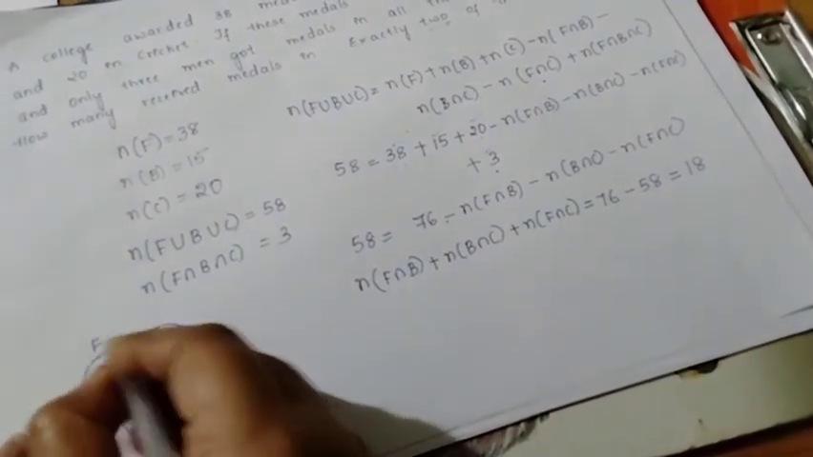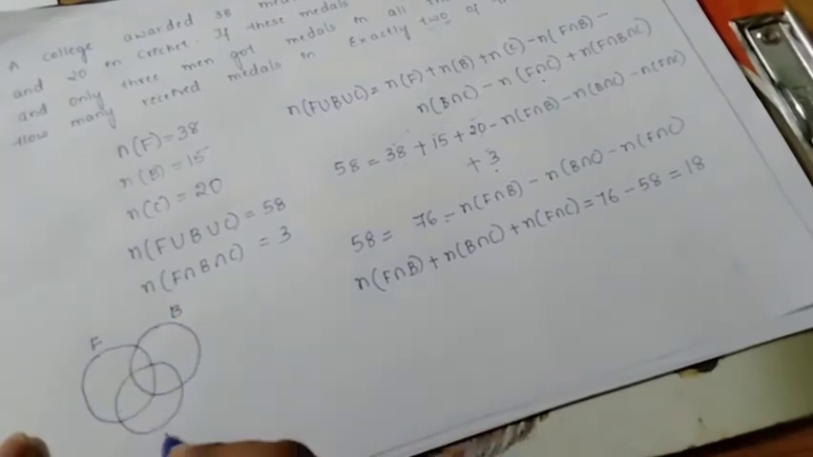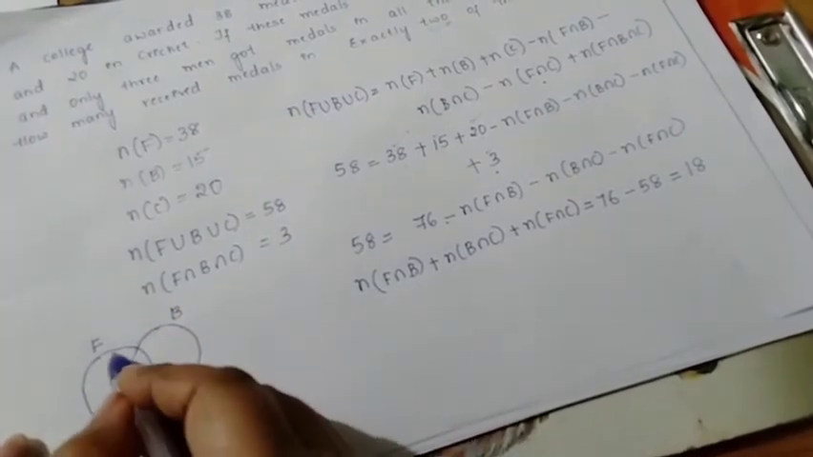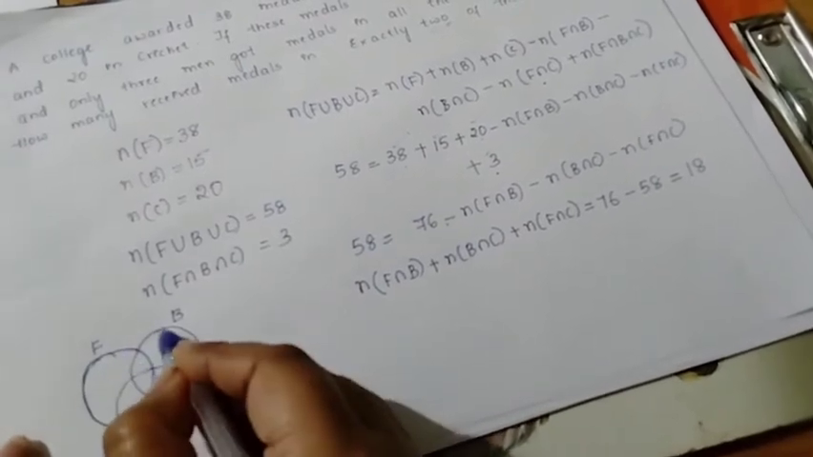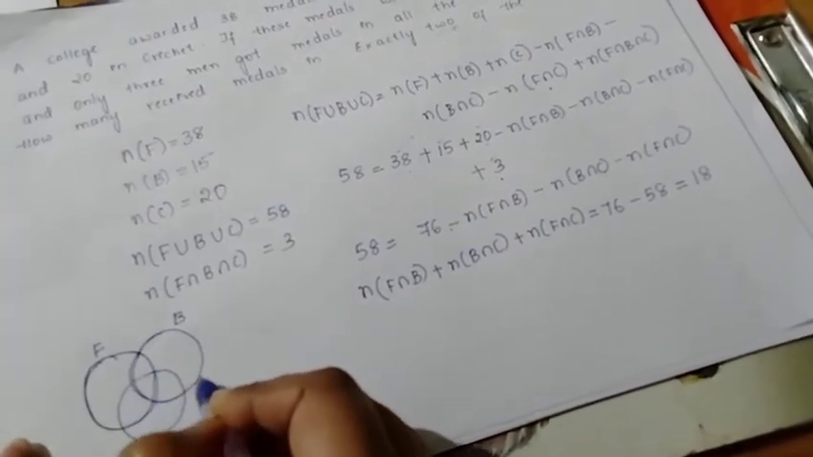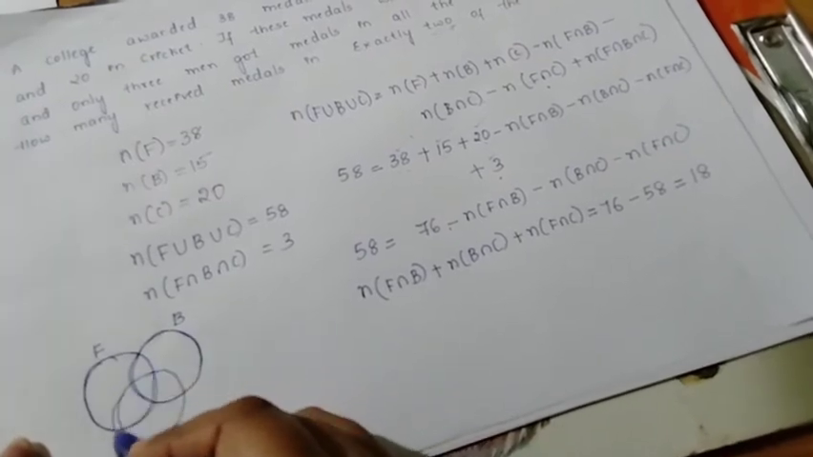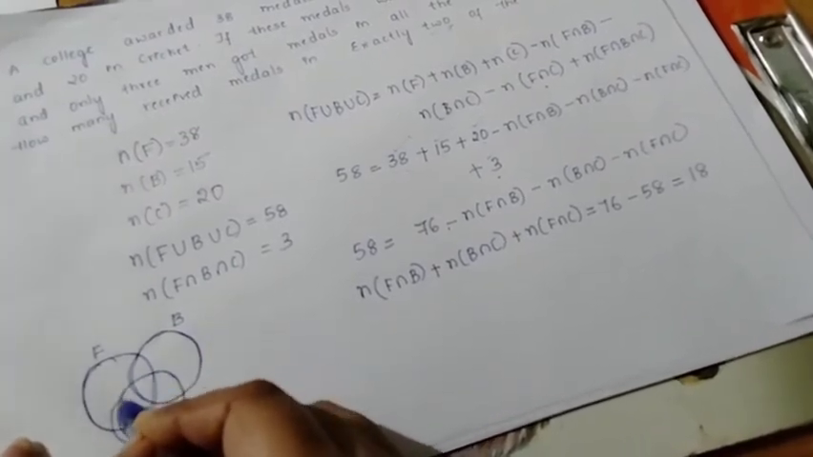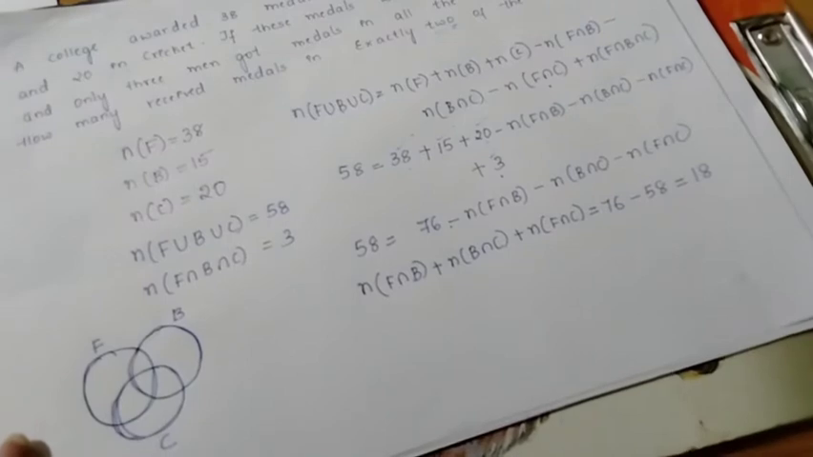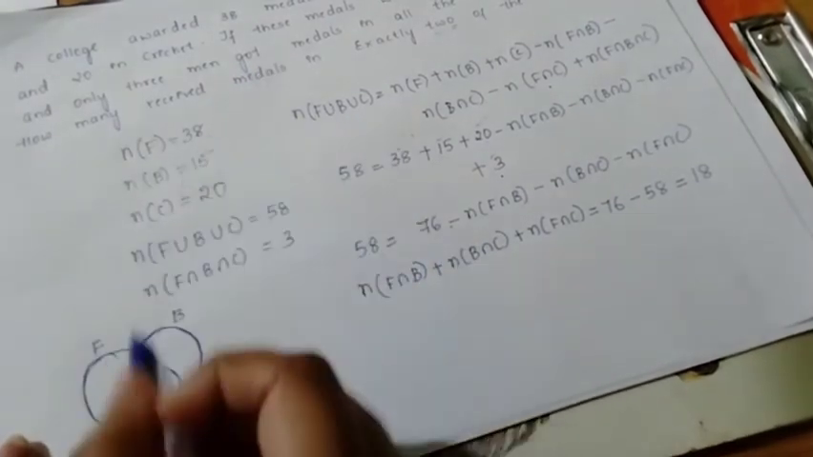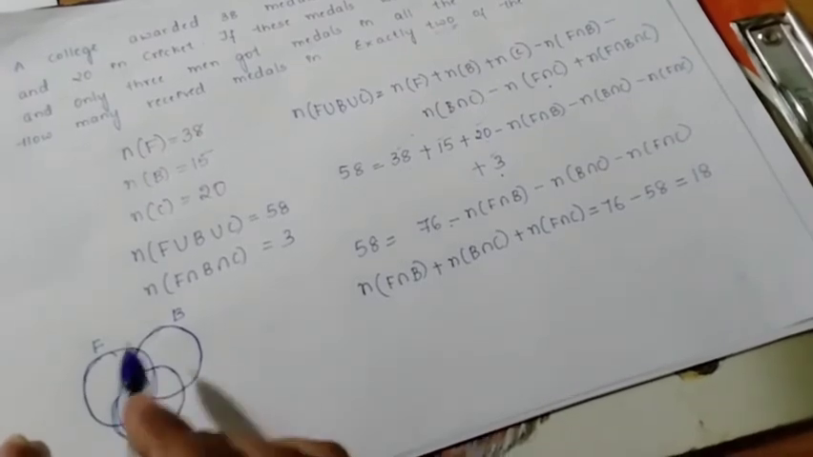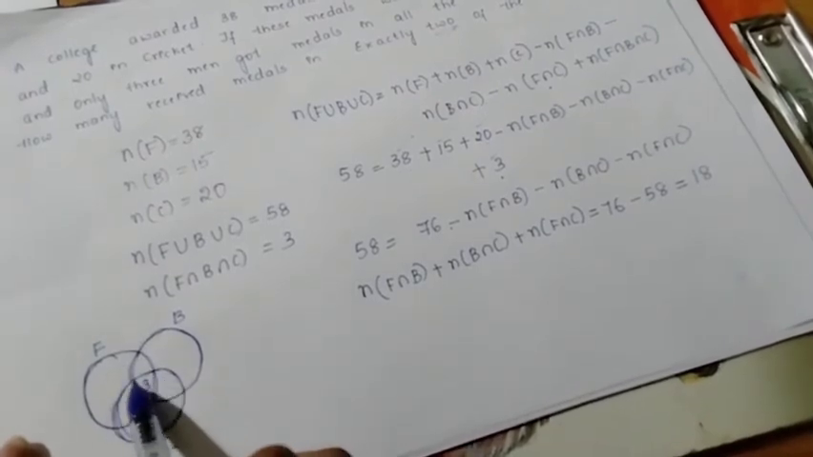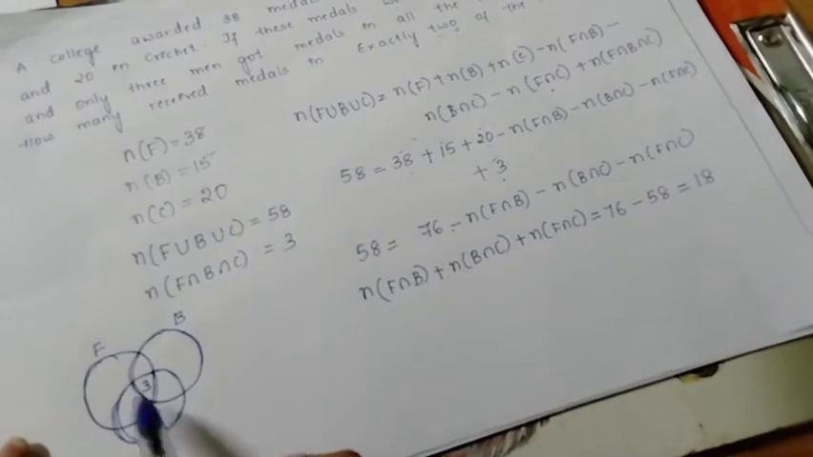This is football, this is basketball, and this is cricket. So, this whole circle indicates what? It is football. This is what? It is basketball. And this is cricket. Okay. So, how many have received the medals in all the 3? 3. So, what is the intersection point of the three? This point. So, I write 3 here.